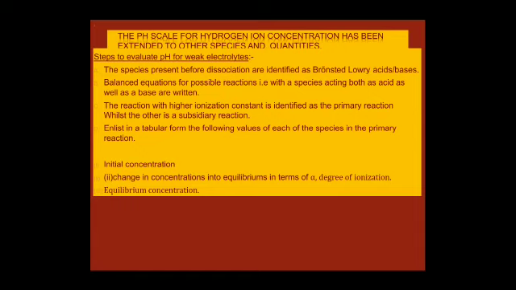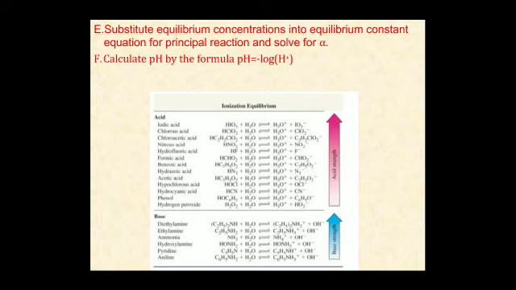In tabular form, list the following values for each of the species in the primary reaction: initial concentration, change in concentration to equilibrium in terms of degree of ionization, and equilibrium concentration. Then substitute equilibrium concentrations into the equilibrium constant equation for the principal reaction and solve for alpha.